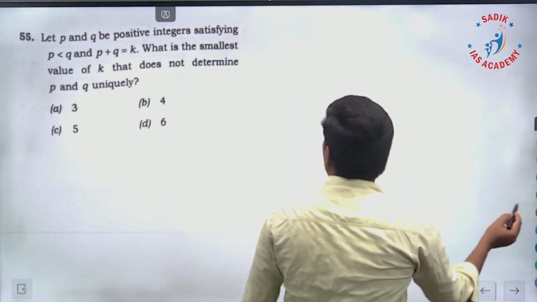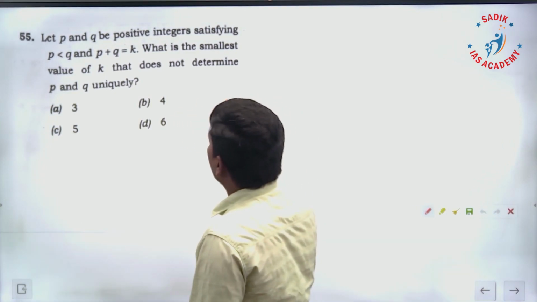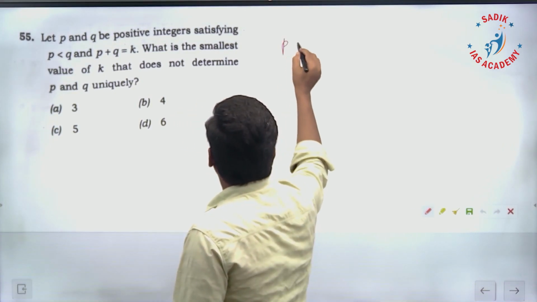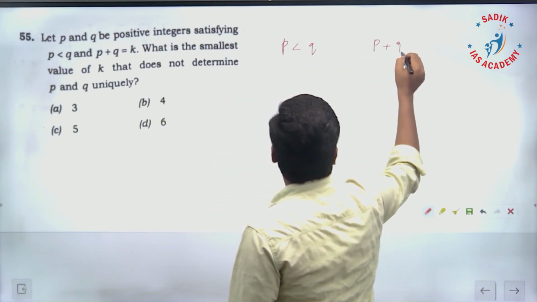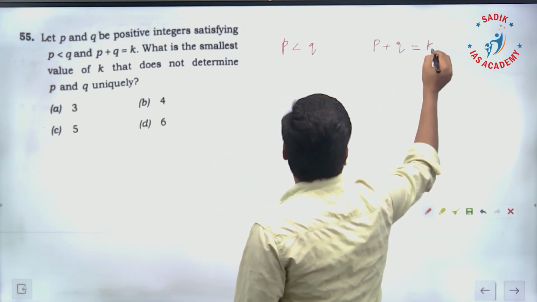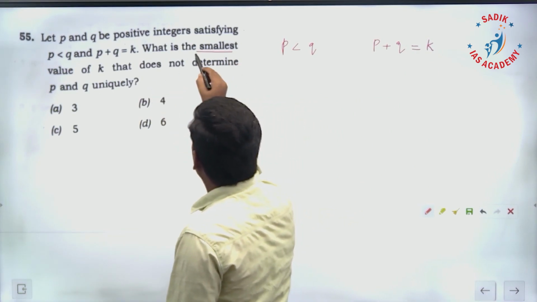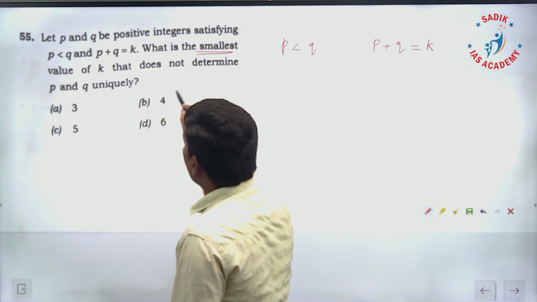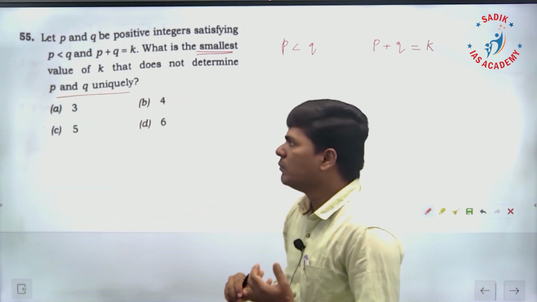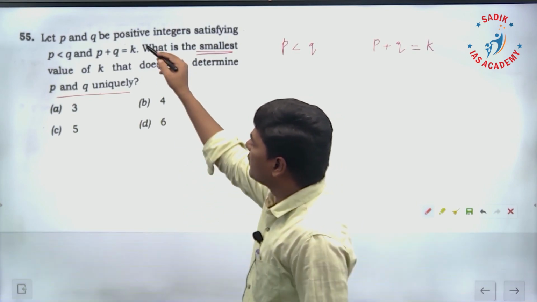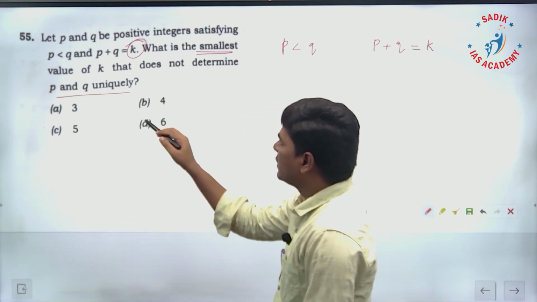55. Let P, Q be positive integers satisfying P is less than Q and P plus Q is equal to K. What is the smallest value of K that does not determine PQ uniquely? Distinctly you are unable to find PQ, for what value of K? Okay, so in the options whatever they have given, they are K values.